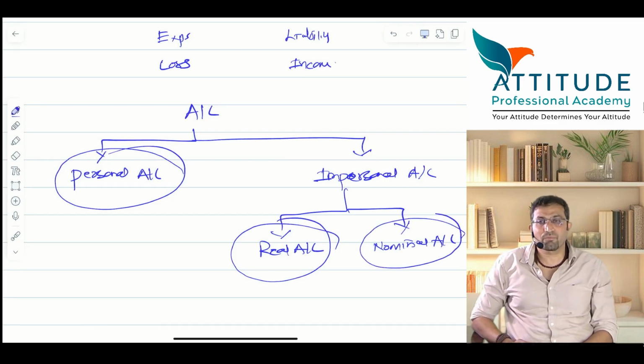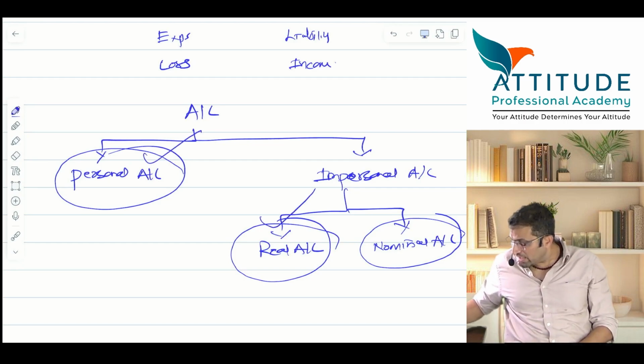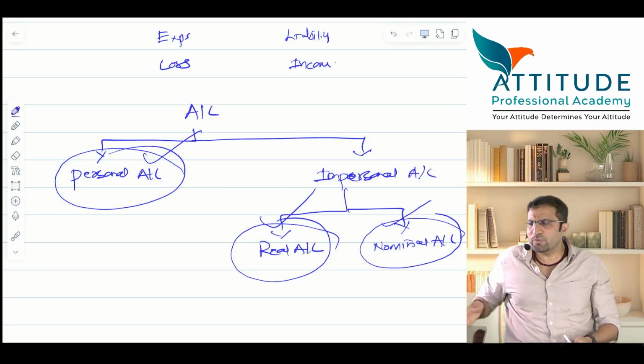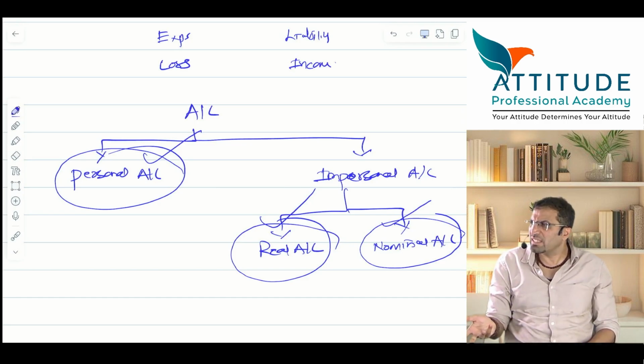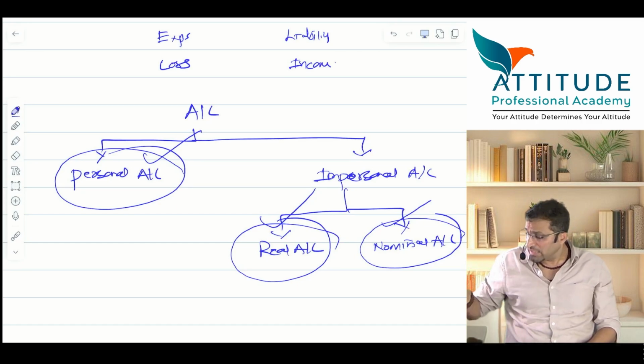So the bifurcation is personal, real and nominal. Three ways the accounts are classified: personal, real and nominal. Now we have to study what is personal account, what is real account and what is nominal. So why should we study this? We already know the journal entries. No, I'm not saying don't apply the old rules. I'm saying at least you should know which is personal account, which is real and which is nominal.